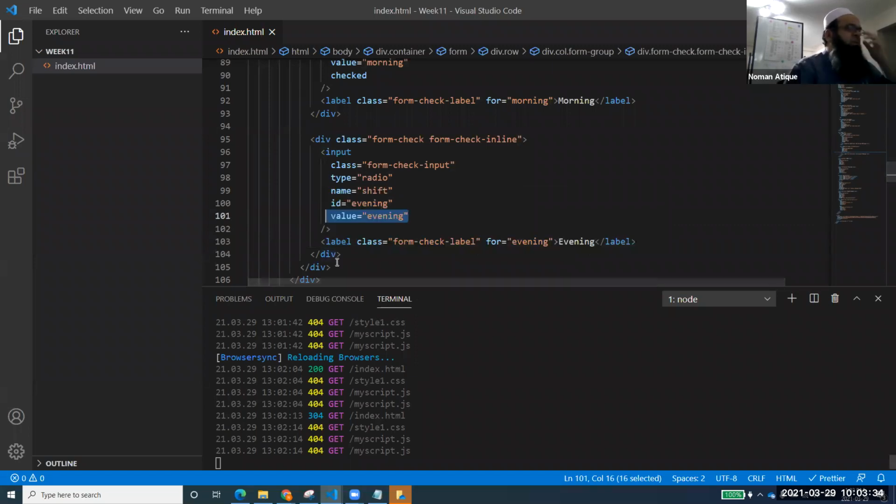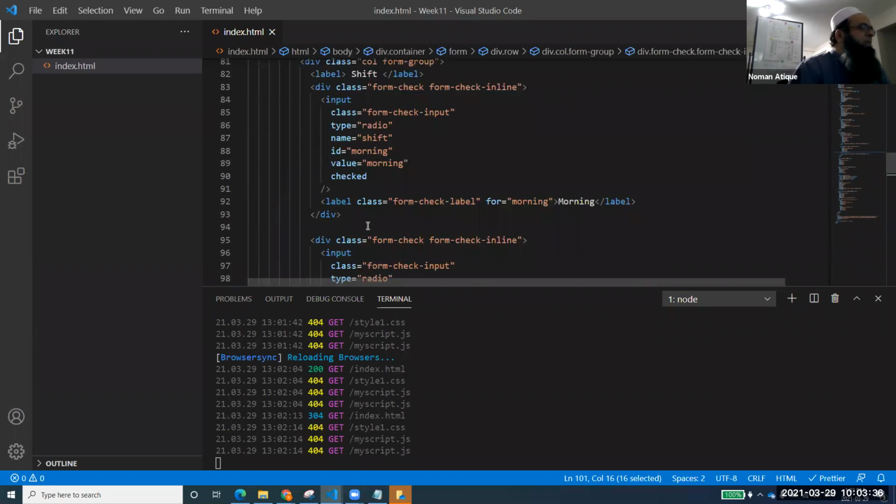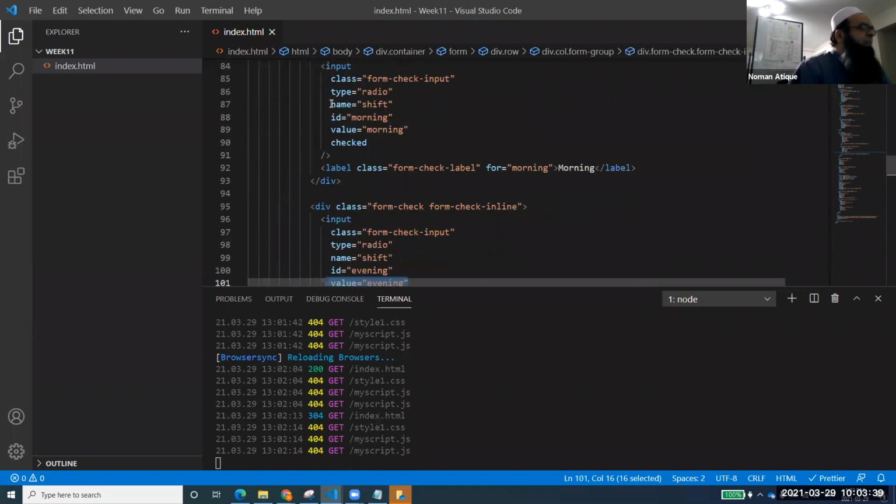Remember, we have made two radio buttons and both of them have the same name. Shift. Name is equal to shift, name is equal to shift. Do you see? So when we submit that data and it goes to the next page, how will we recognize which option was selected? For that, we use value. We'll find out which value has come for shift. Either shift is coming with morning or shift is coming with evening. Does that make sense to everyone?